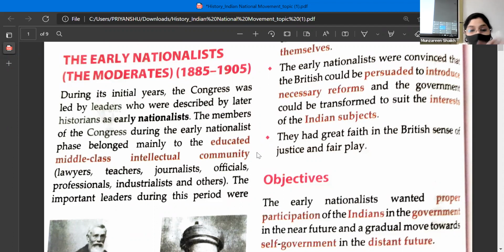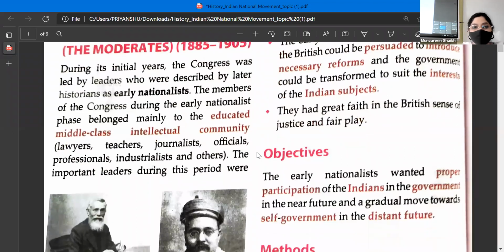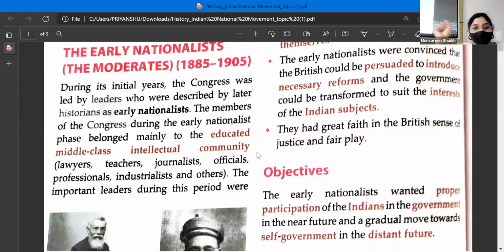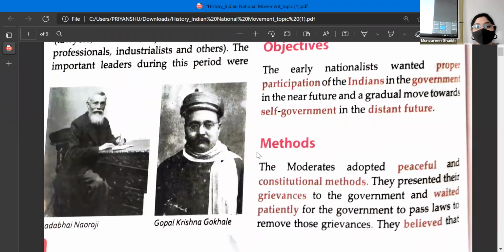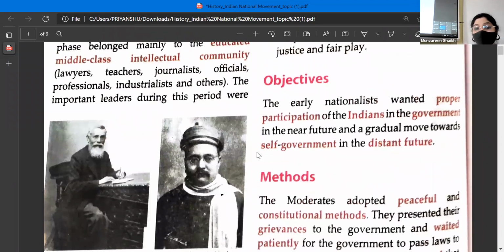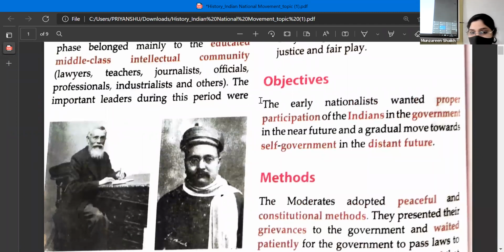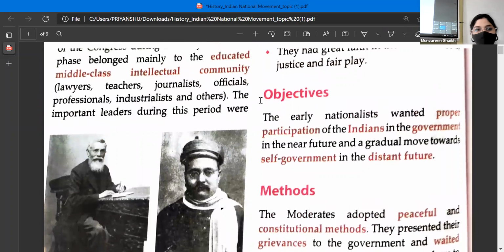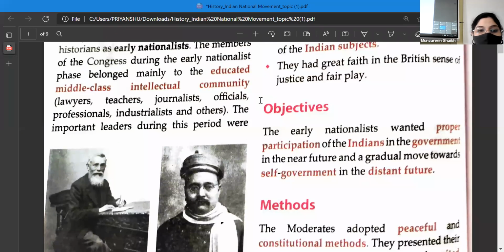Clear? Now, who are the people who belong to this educated middle class category? It was the lawyers, teachers, journalists, officials, professionals, industrialists, and others. Please underline this. Educated middle class community, members of the Congress. You can underline or you can highlight, whatever is comfortable.